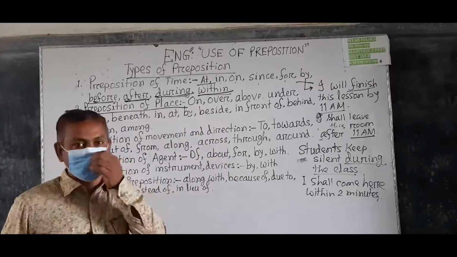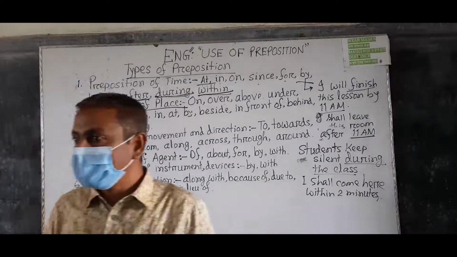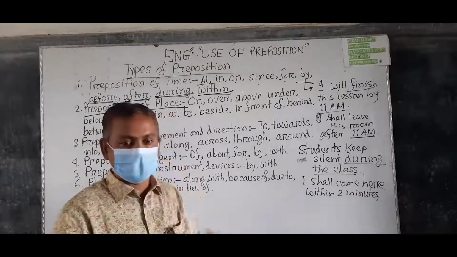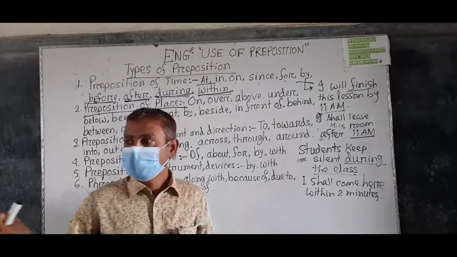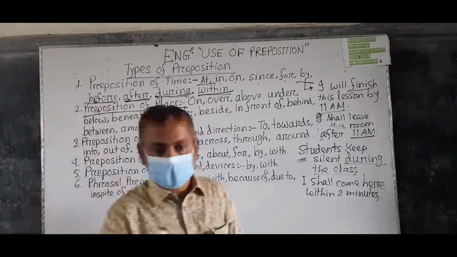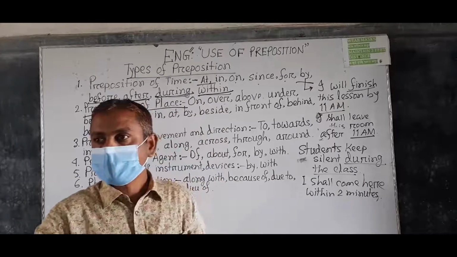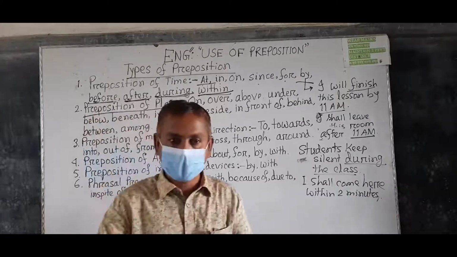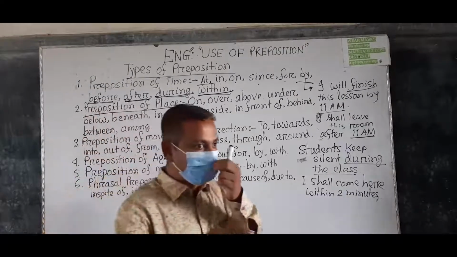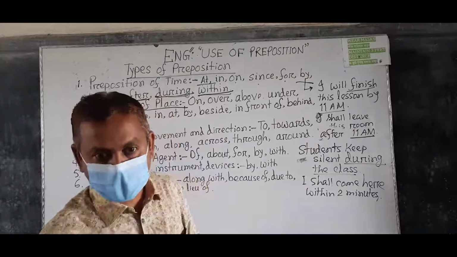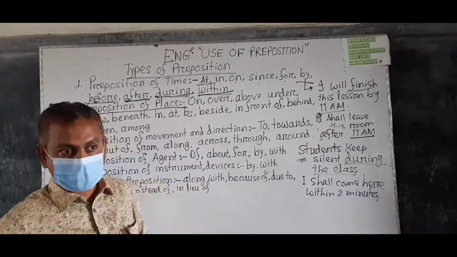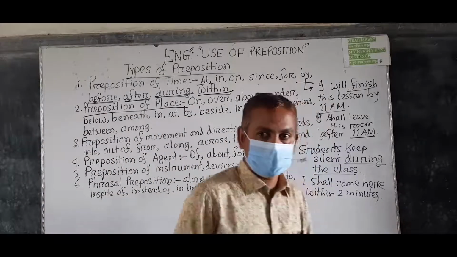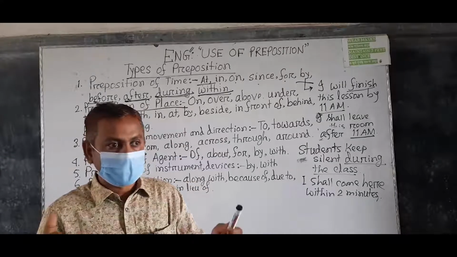By is also used before a place. Understand? By means an object's nearness to something or someone. Let me give you an example. Ramzan is sitting by Mamun. Understand? That means Ramzan is close to Mamun. So, to express closeness, we can use by.